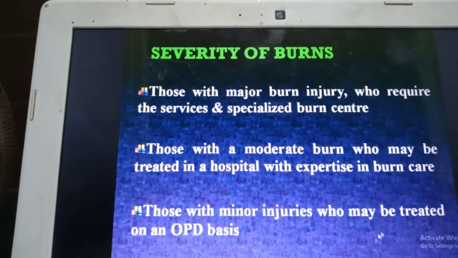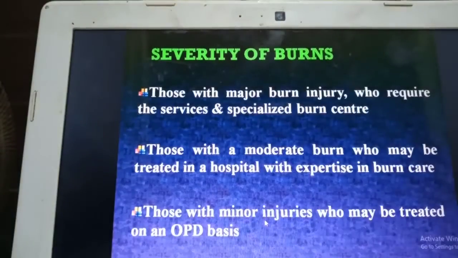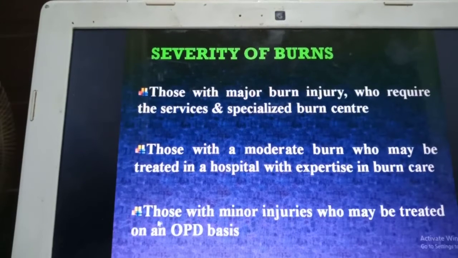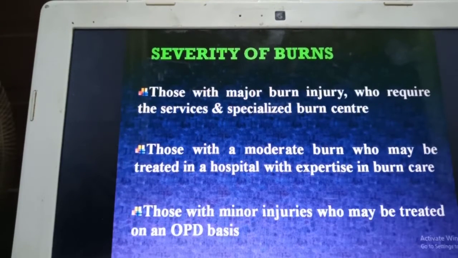Minor injuries are any injuries, mostly in children less than 16 years, which can be treated on an OPD basis. These children may have just had hot water poured onto their hand, which just peels off the epidermis. It requires only an OPD basis where a mild ointment or anything can be applied. That's called a minor injury.